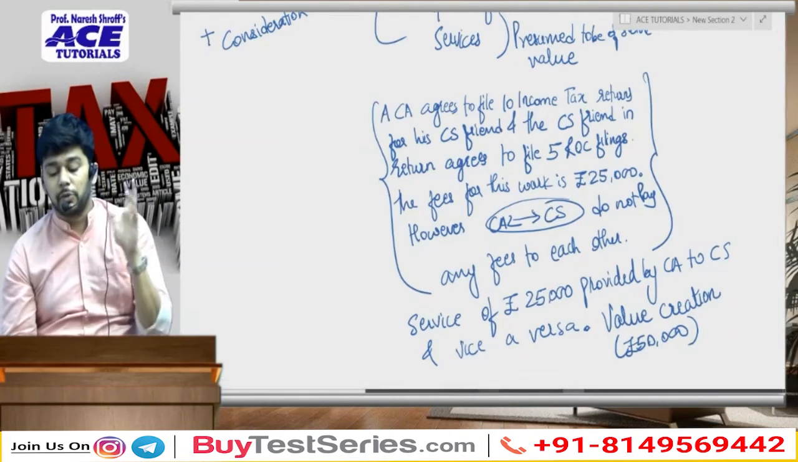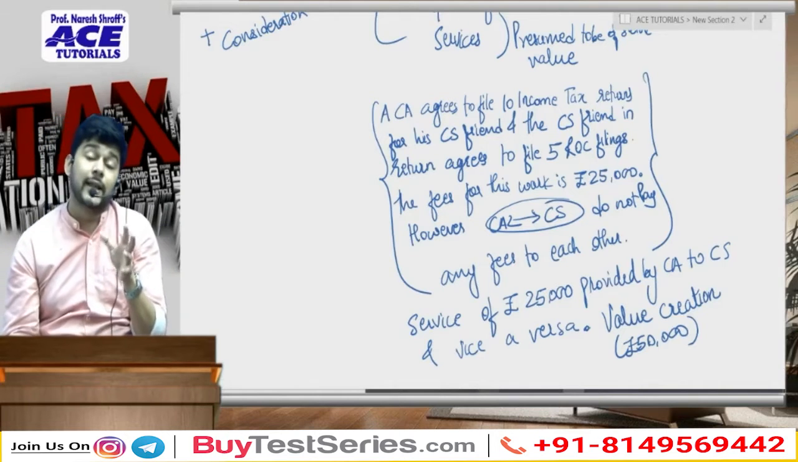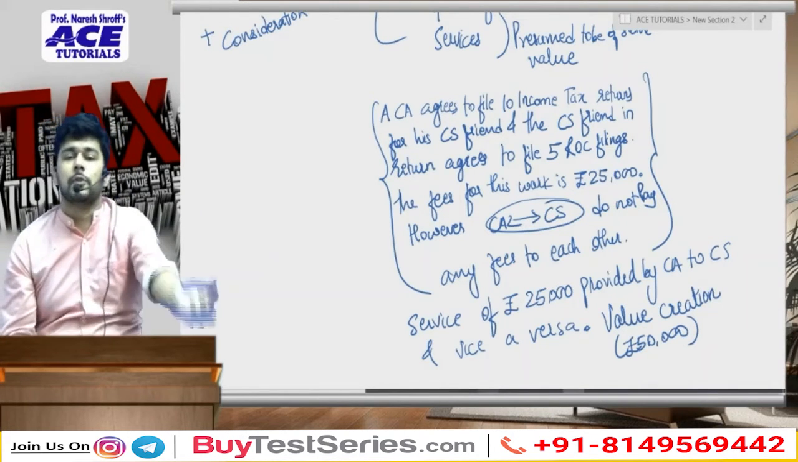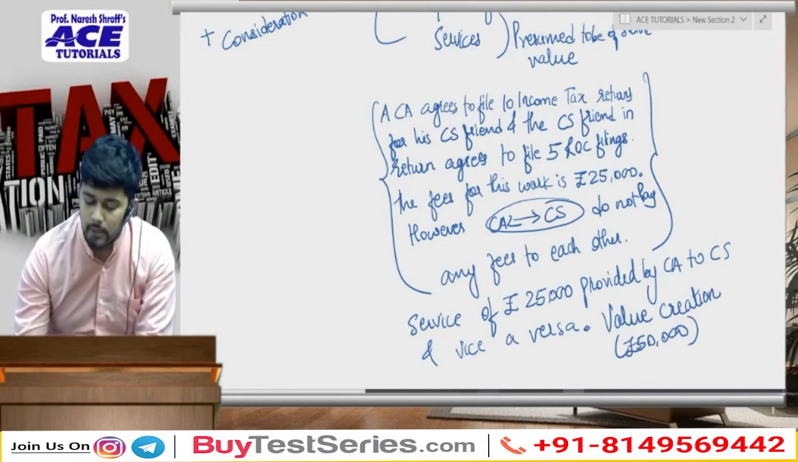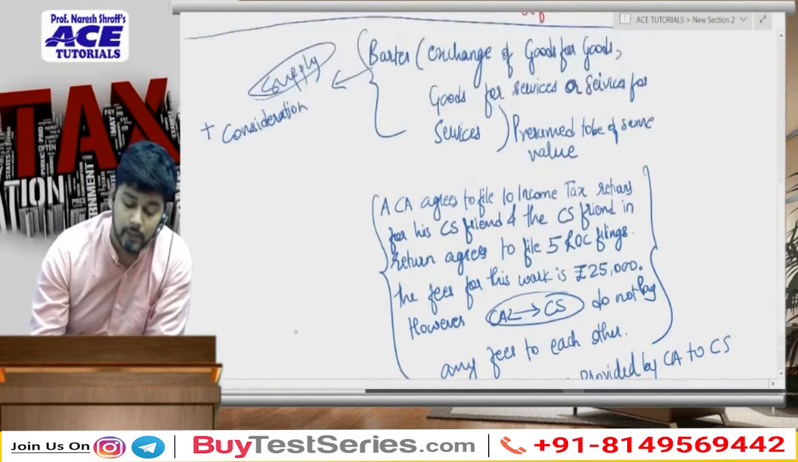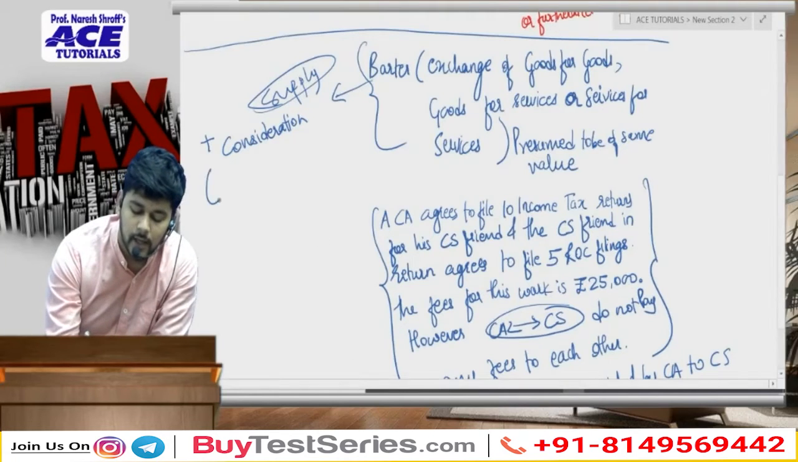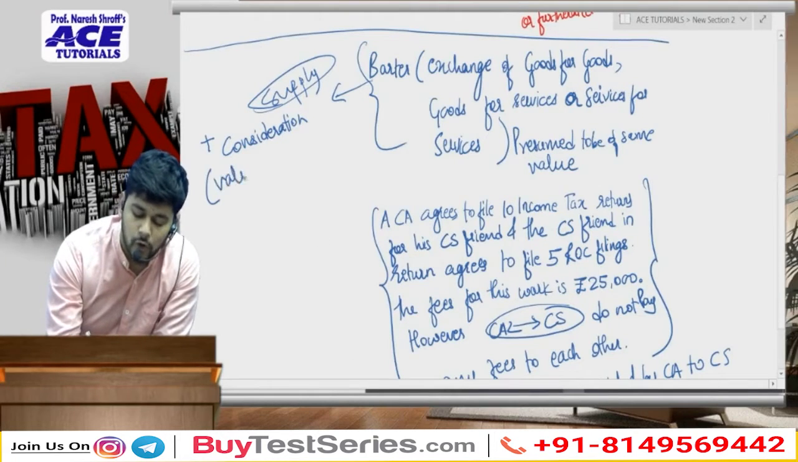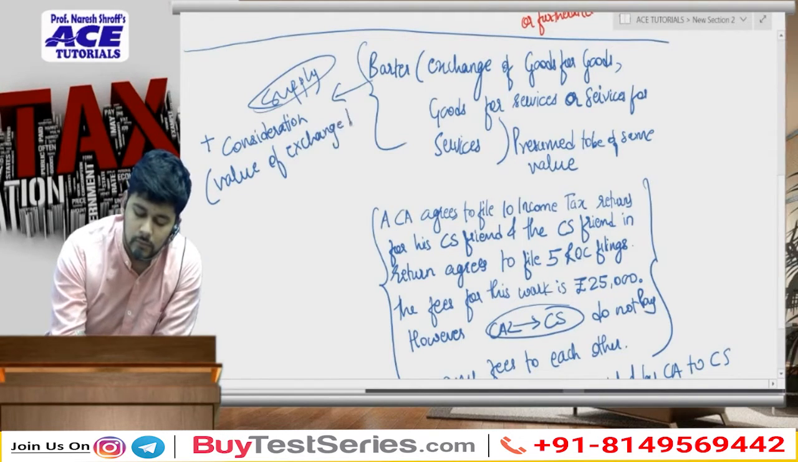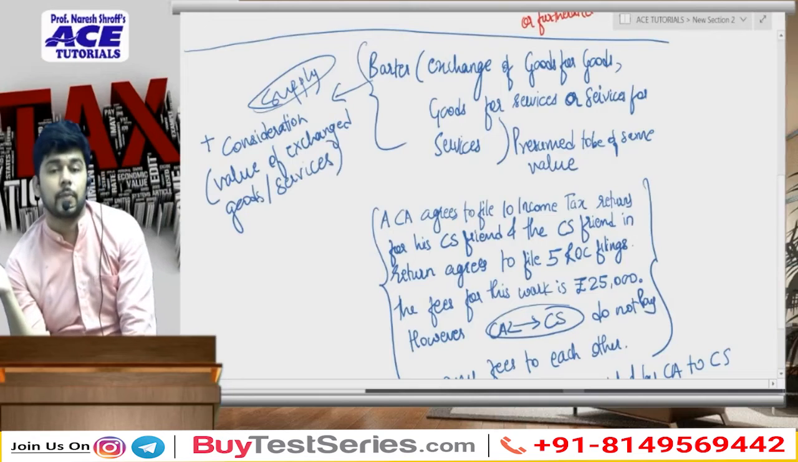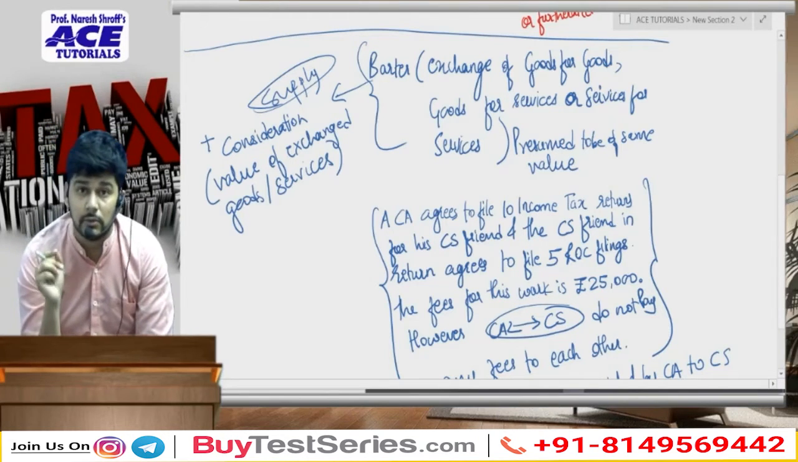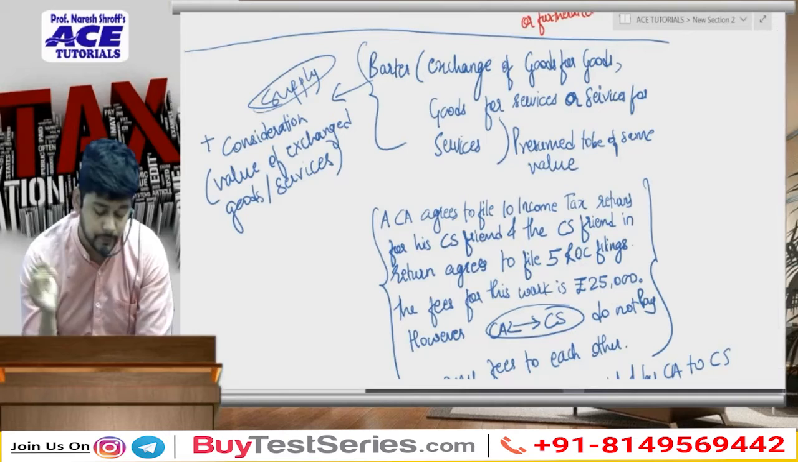So the service of rupees 25,000 is provided by CA to CS. Likewise, the CS has provided a service of 25,000 to the CA. So there is a value creation of rupees 50,000 and therefore consideration in this case, in case of barter, what will it be? The value of exchanged goods or services will be dealt as a consideration.